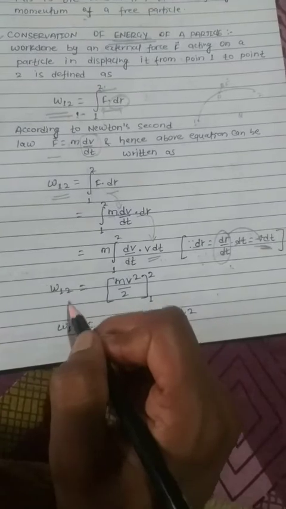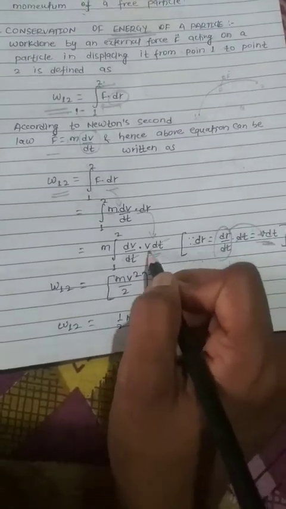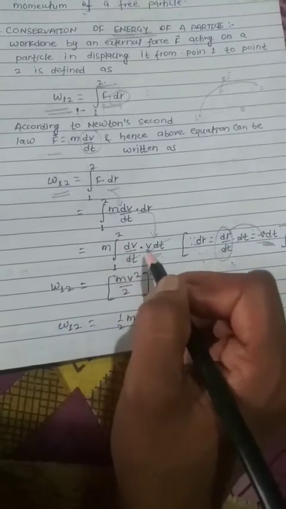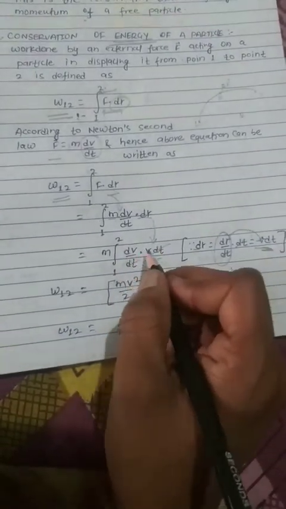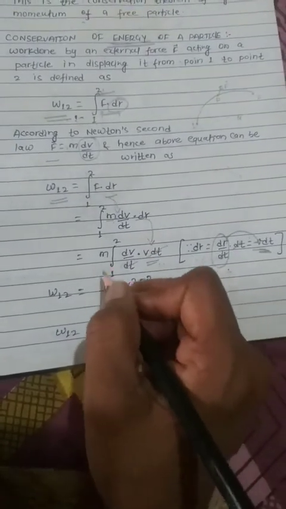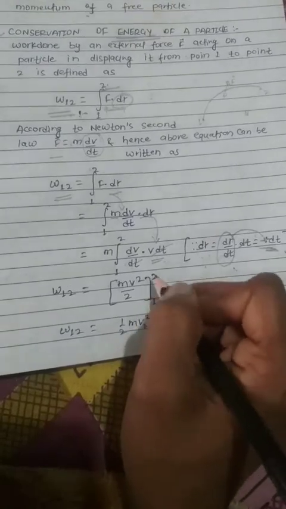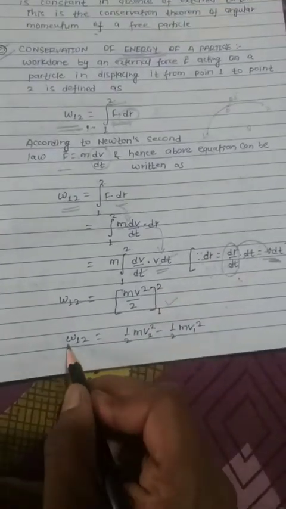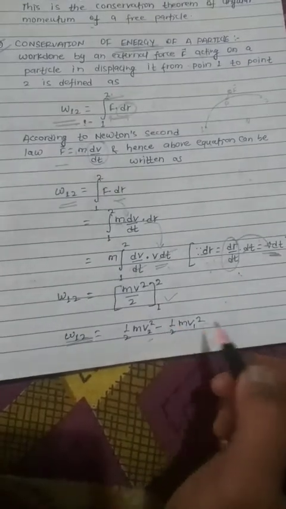Work done from 1 to 2 will be equal to, again now this dt will cancel with this dt, and the integral will become very simple, the integral of v dv from 1 to 2, and we can simply write it as v square by 2. Again, multiplying with the constant, we write m times v square by 2, and its limits are from 1 to 2, so we have put it here. So work done from 1 to 2 is half m v2 square, the upper limit, minus half m v1 square.